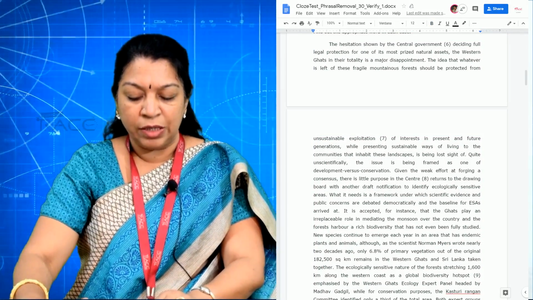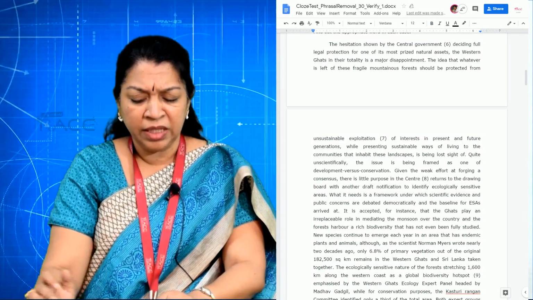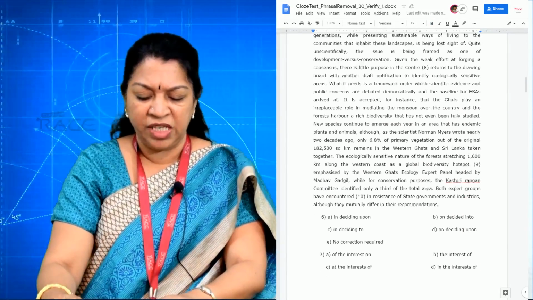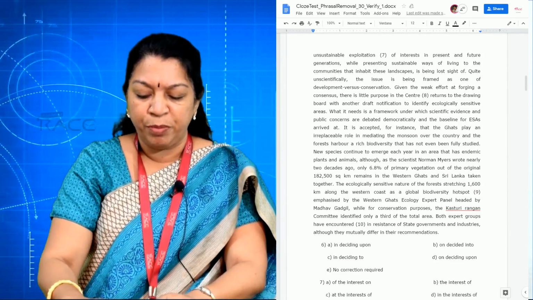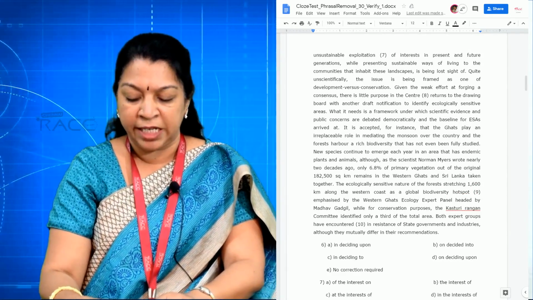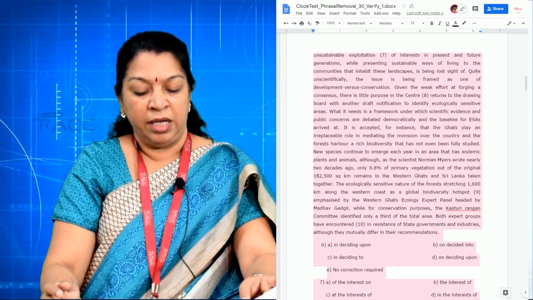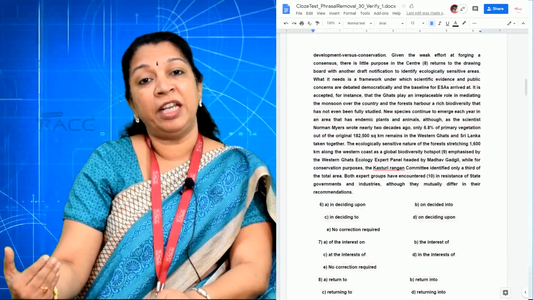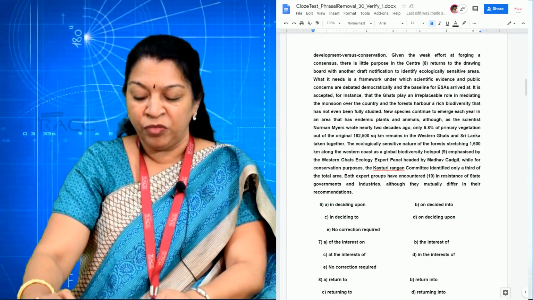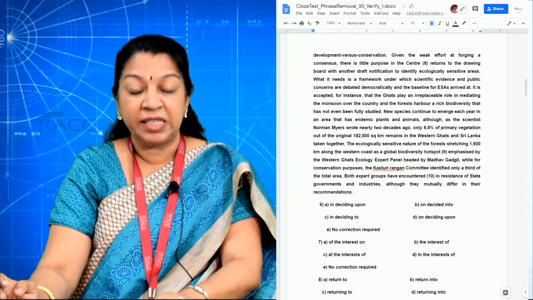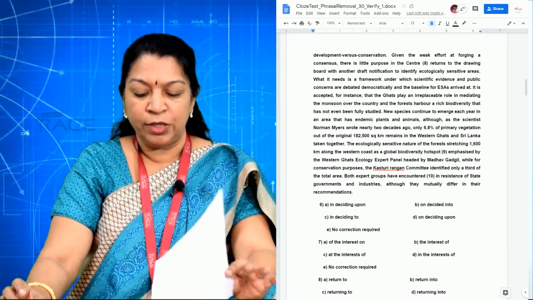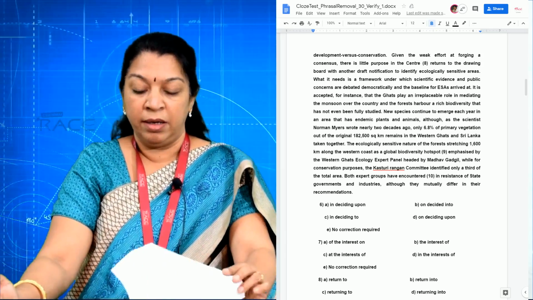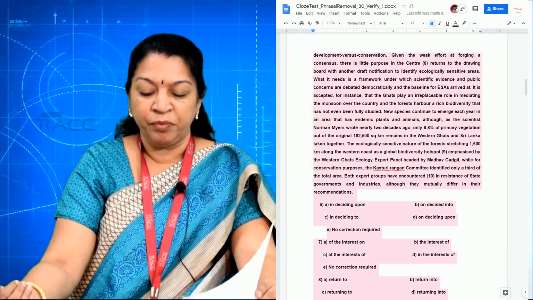Is that clear? So now next one, the idea that whatever is left of these fragile mountainous forests should be protected from unsustainable exploitation. If you look at exploitation separately, exploitation of would come, but here you see interest in is there. So I just go to the options.